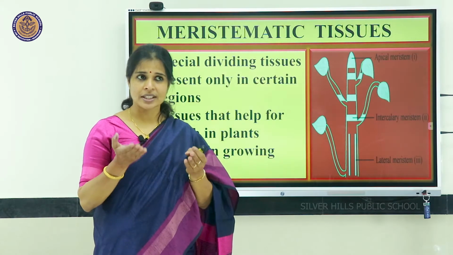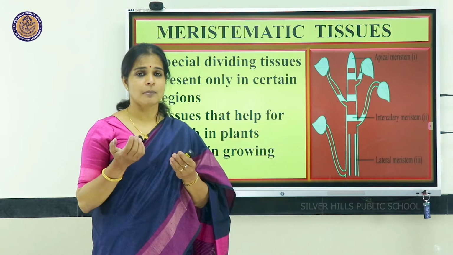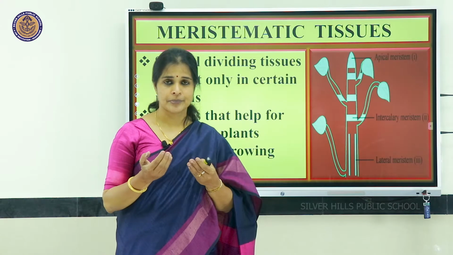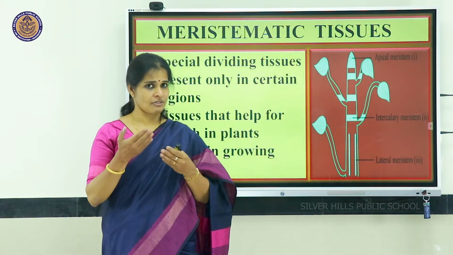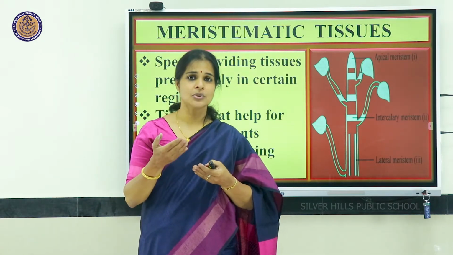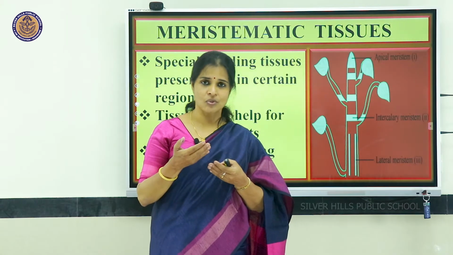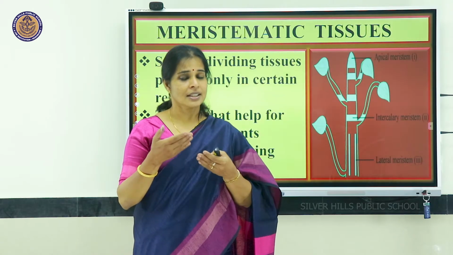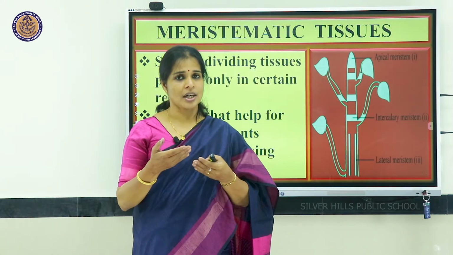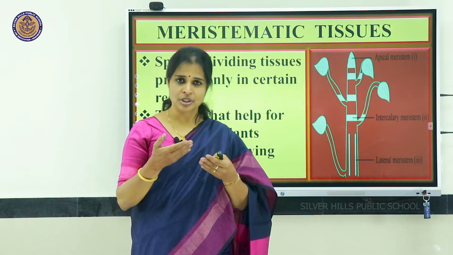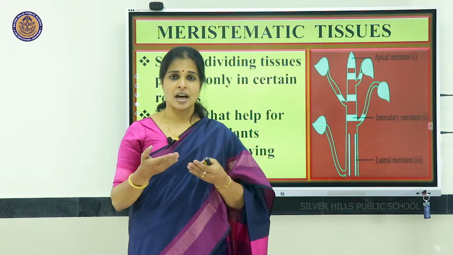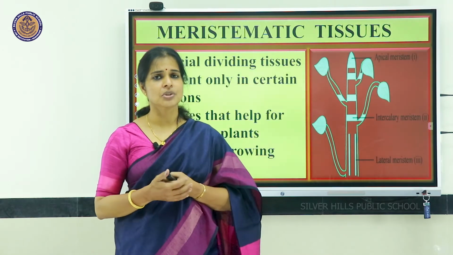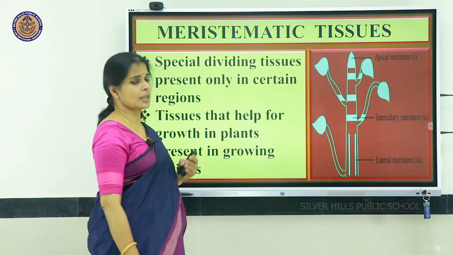So, when plants are growing, the growth is supported by a special type of tissue which is able to divide. When such dividing cells divide, new cells are formed. Any time a new cell is forming, that means it is growing. So, we can say that these are the tissues which are capable of dividing. Because of that, they support the growth. So, we can say these are the tissues responsible for growth in plants.